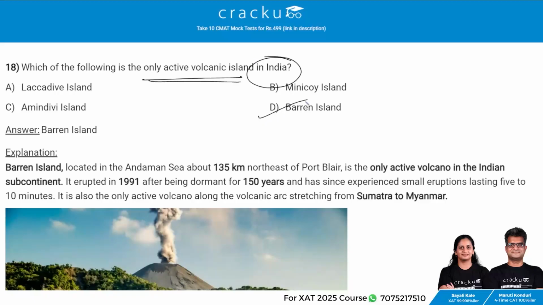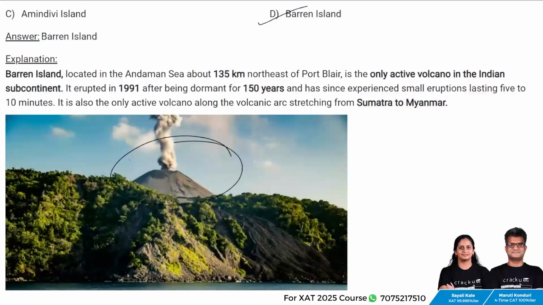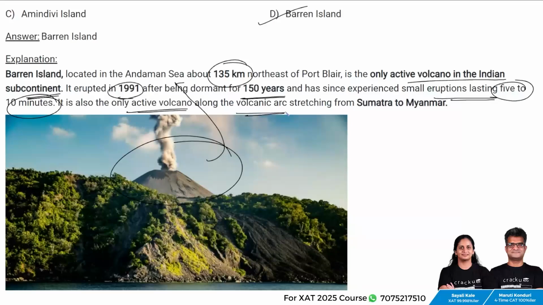Which of the following is the only active volcanic island in India? The answer is Barren Island. So Barren Island is located in the Andaman Sea about 135 kilometers northeast of Port Blair. It is the only active volcano in the Indian subcontinent. It erupted in 1991 after being dormant for 150 years and has since experienced small eruptions lasting 5 to 10 minutes. It is also the only active volcano along the volcanic arc stretching from Sumatra to Myanmar.